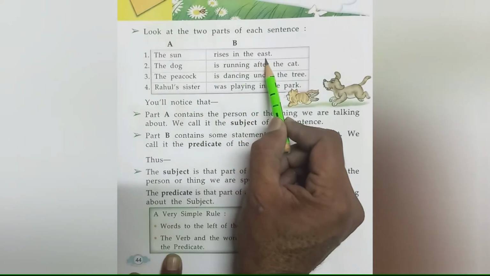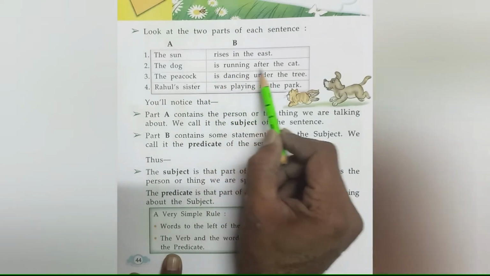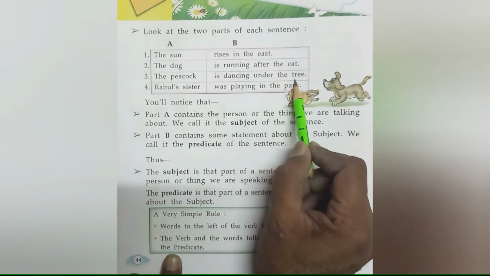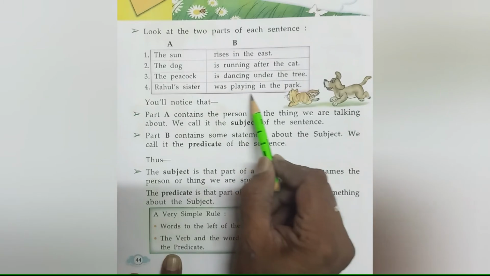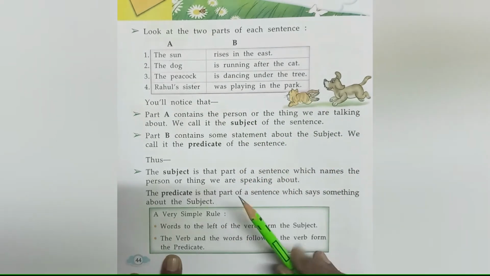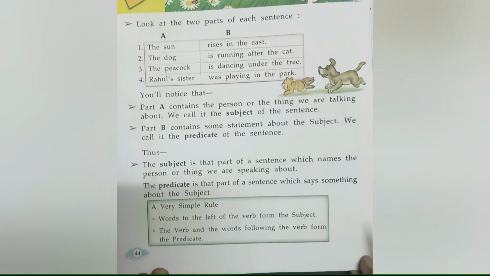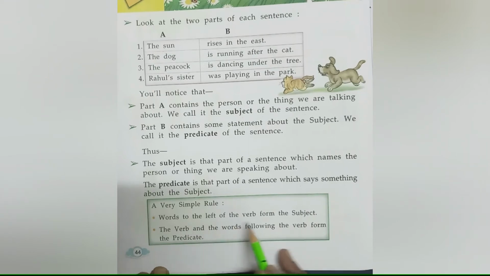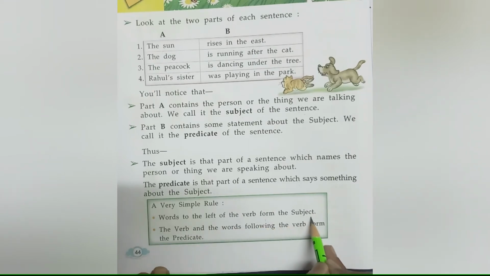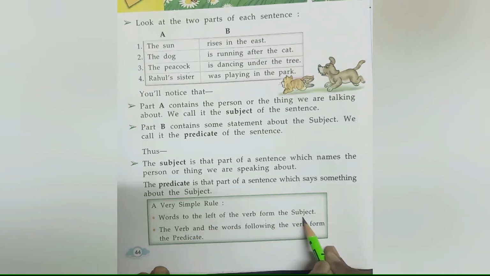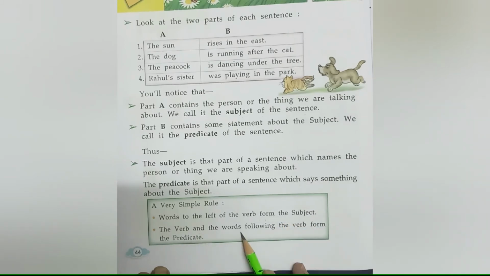The sun rises in the east. The dog is running after the cat. The peacock is dancing under the tree. Rahul's sister was playing in the park. A very simple rule: words to the left of the verb form the subject. The verb and the words following the verb form the predicate.